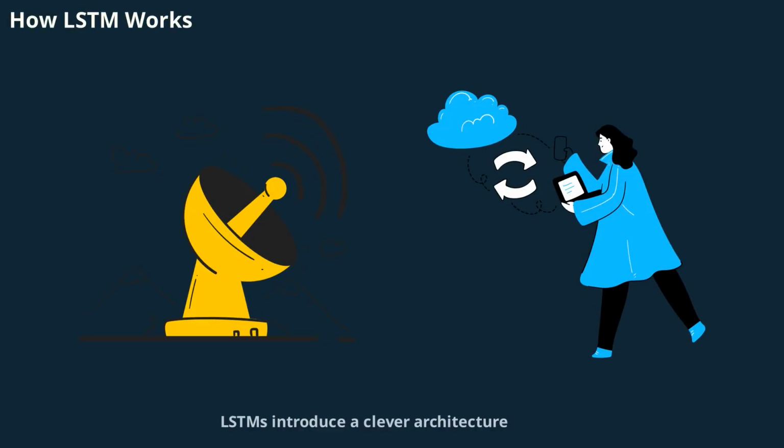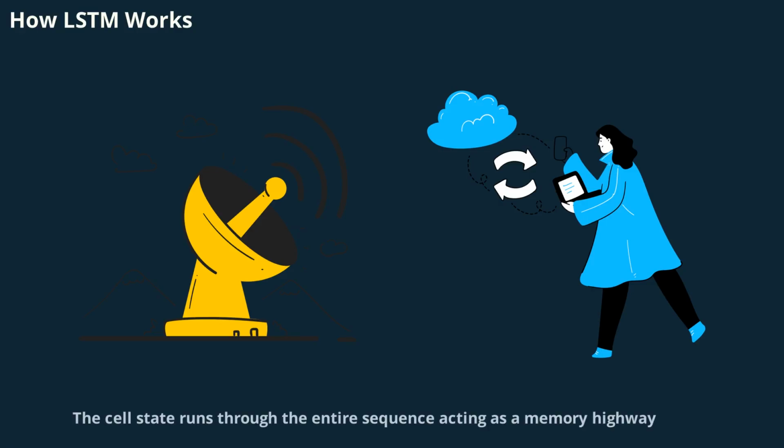LSTMs introduce a clever architecture that separates short-term and long-term memory. The cell state runs through the entire sequence, acting as a memory highway. At each step, gates decide what information to keep, what to add, and what to remove. This system allows LSTMs to selectively remember or forget information, adapting to the needs of the task.